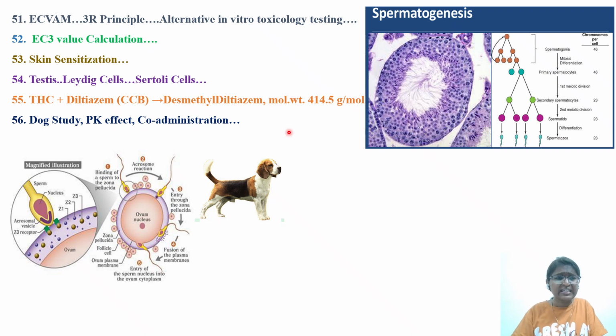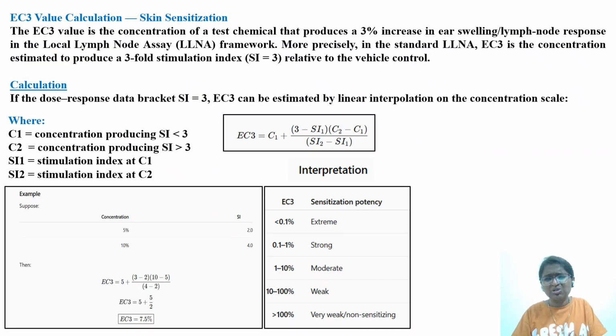One question was with respect to tetrahydrocannabinol and diltiazem, synergistic, additive, like that. Because of this, some metabolite is formed, desmethyl diltiazem. So how do we apply the molecular weight correction factor for the risk assessment? A concept related to this was asked. Then they asked one question on drug study, PK effect, and co-administration. As I told you, it is very difficult to remember the exact frame of the questions. It is very challenging for the student, after writing the exam for 4 hours, to remember the exact questions and options, and you will not get those questions outside also.